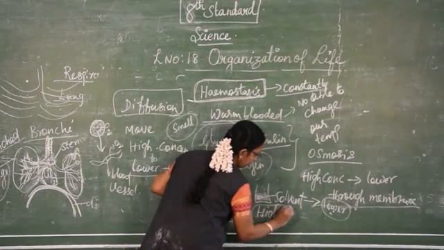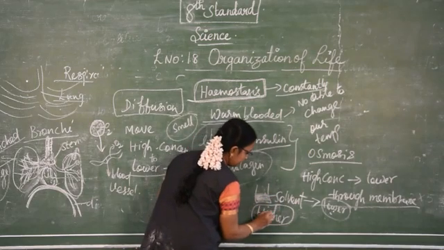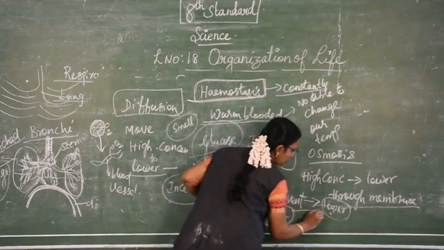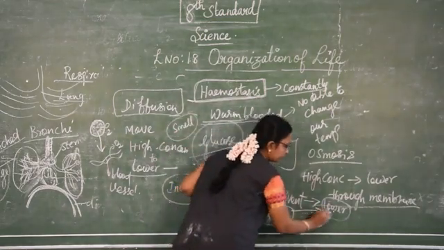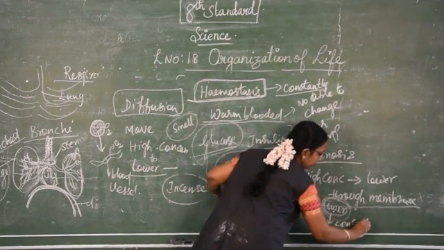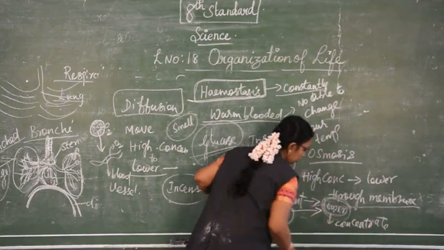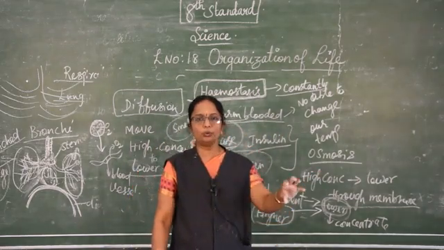For example, if we keep more sugar in the solvent, this higher concentrated solvent moves to the lower concentration, goes and mixes with them. So this also now becomes more concentrated.